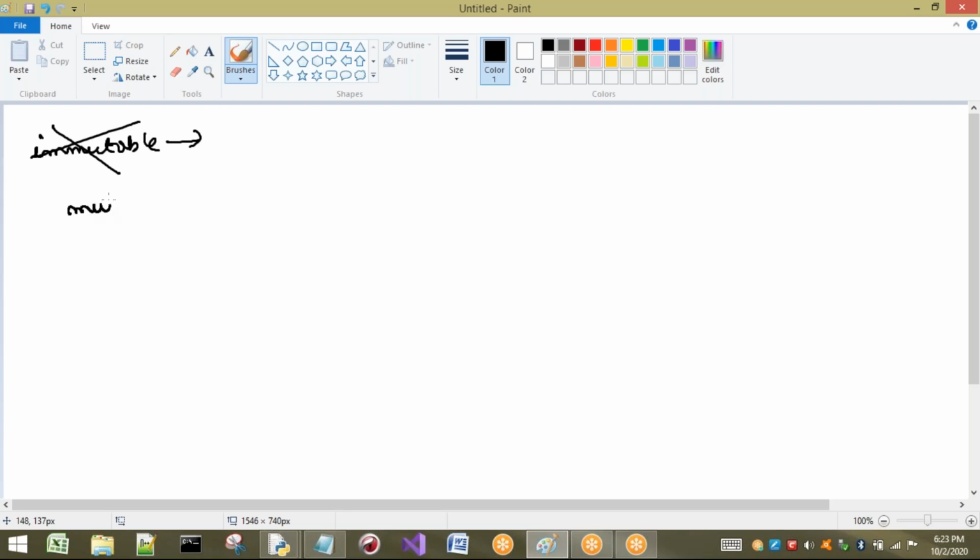Now what is meant by mutability? What I said is that the set itself is mutable. How can I say it? Because I can increase or decrease the size of the set. So let us see how we can increase or decrease the size of the set by using the functions.